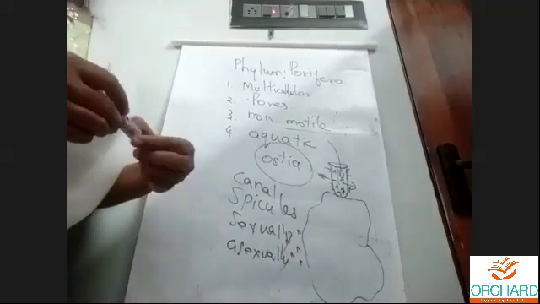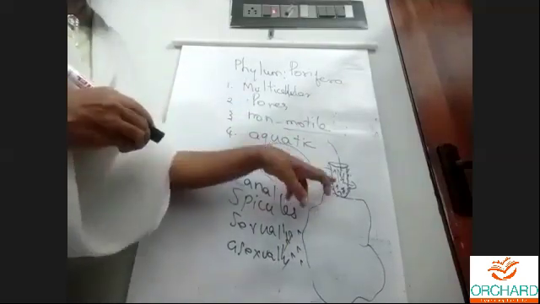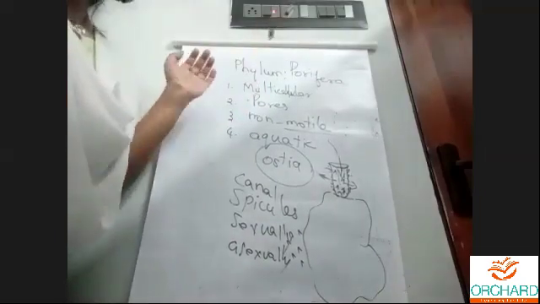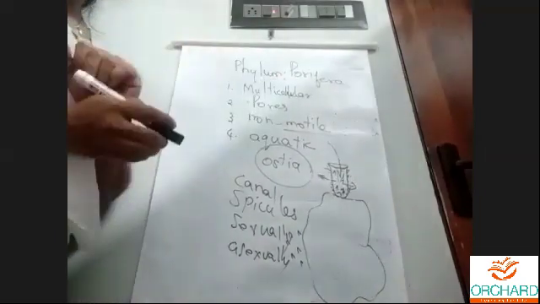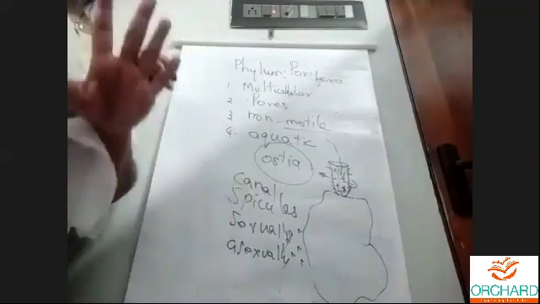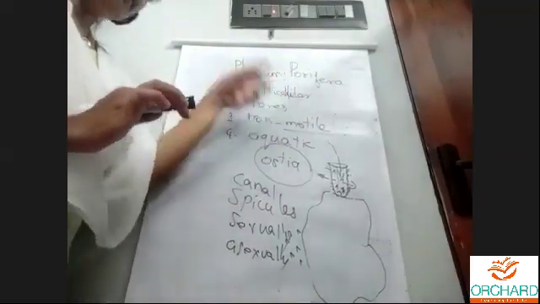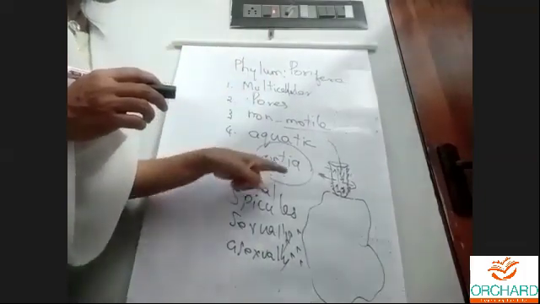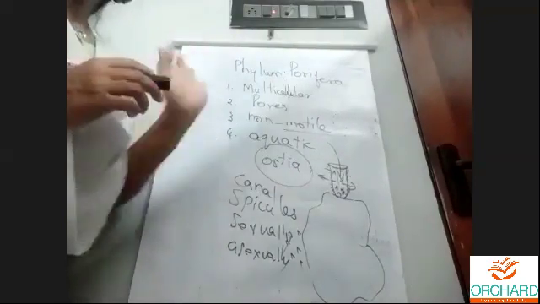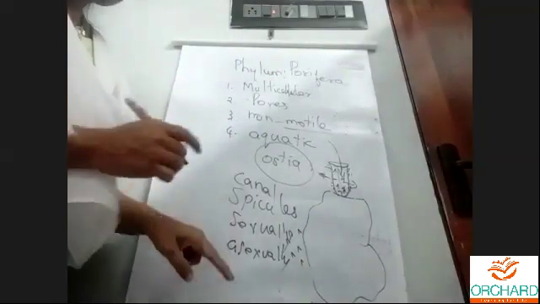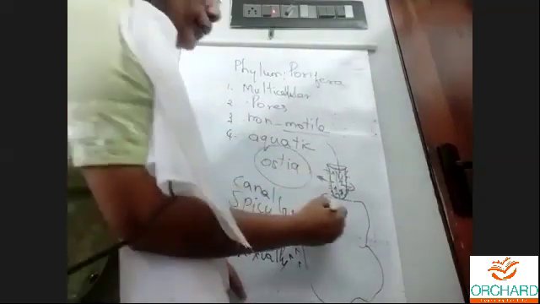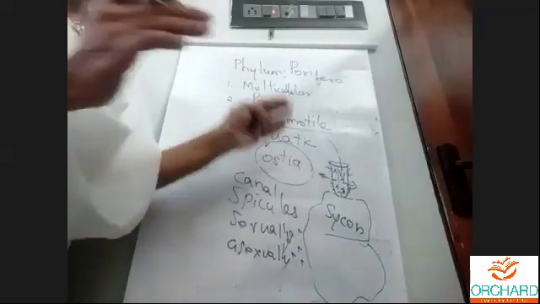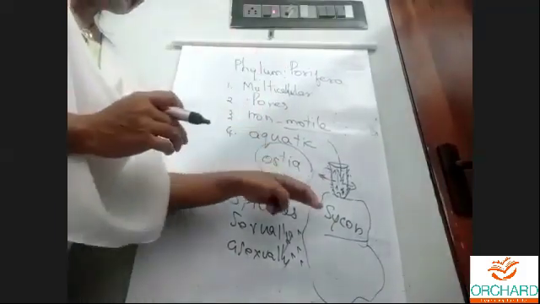Got it, children? So all the animals which have pores come under Porifera. All the animals which have many cells come under Porifera. All the animals which do not have any organs come under Porifera. All the animals which have pores and canal system come under Porifera. Best example is Scypha. They live in groups sometimes, in colonies.